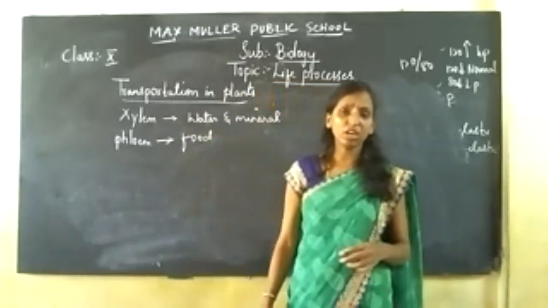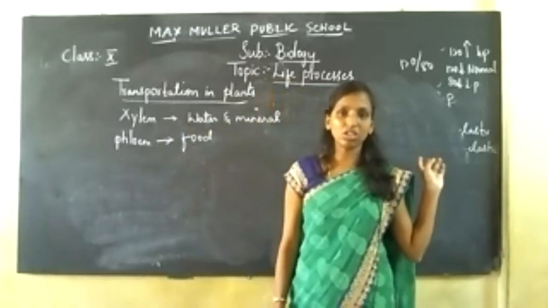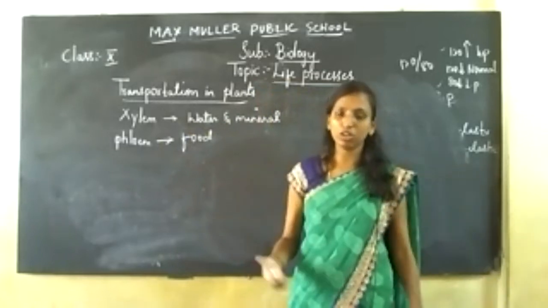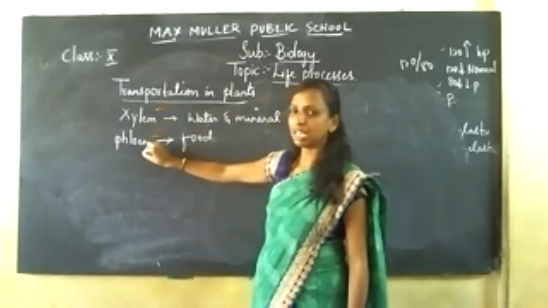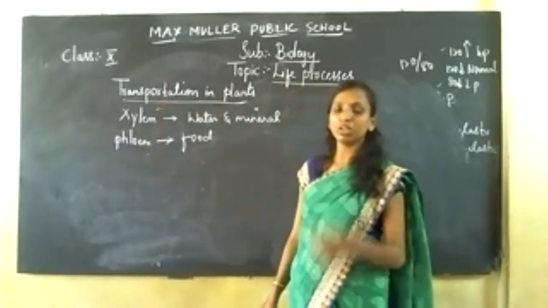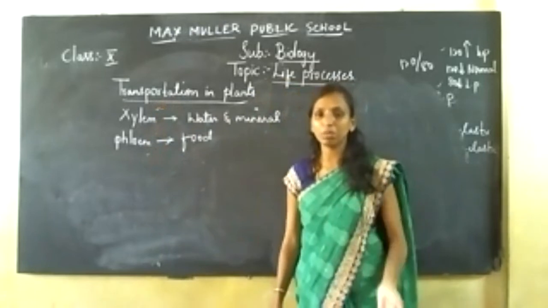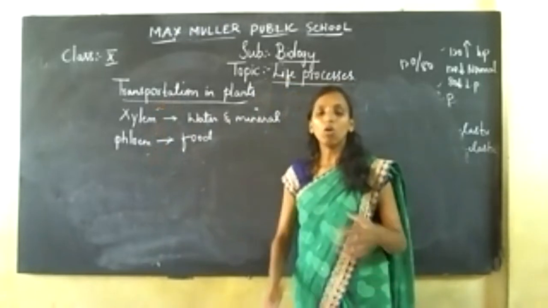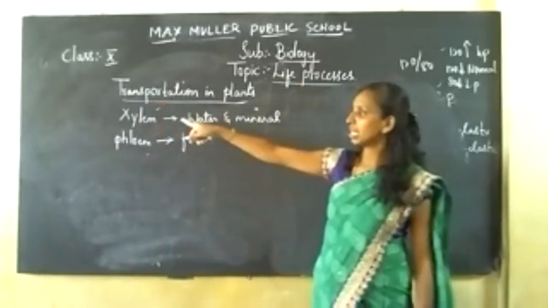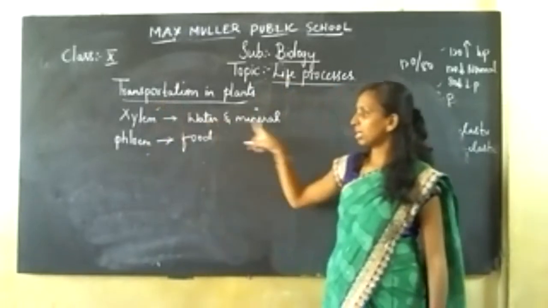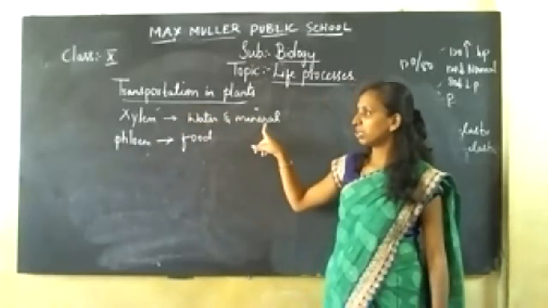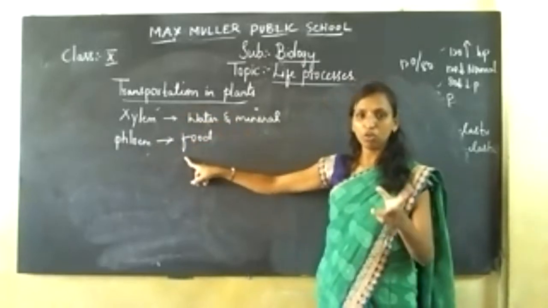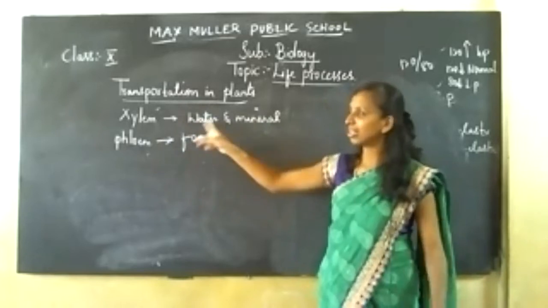Ma'am, do they also have veins or arteries to circulate to all the parts of the body? No. In plants, they have vascular conducting tissues called xylem and phloem, which transport the food material, water and mineral components to all the parts of the body. Xylem, water and mineral; phloem, food conducting tissue. Xylem, water, mineral; phloem, food. Keep it in mind and you will know.